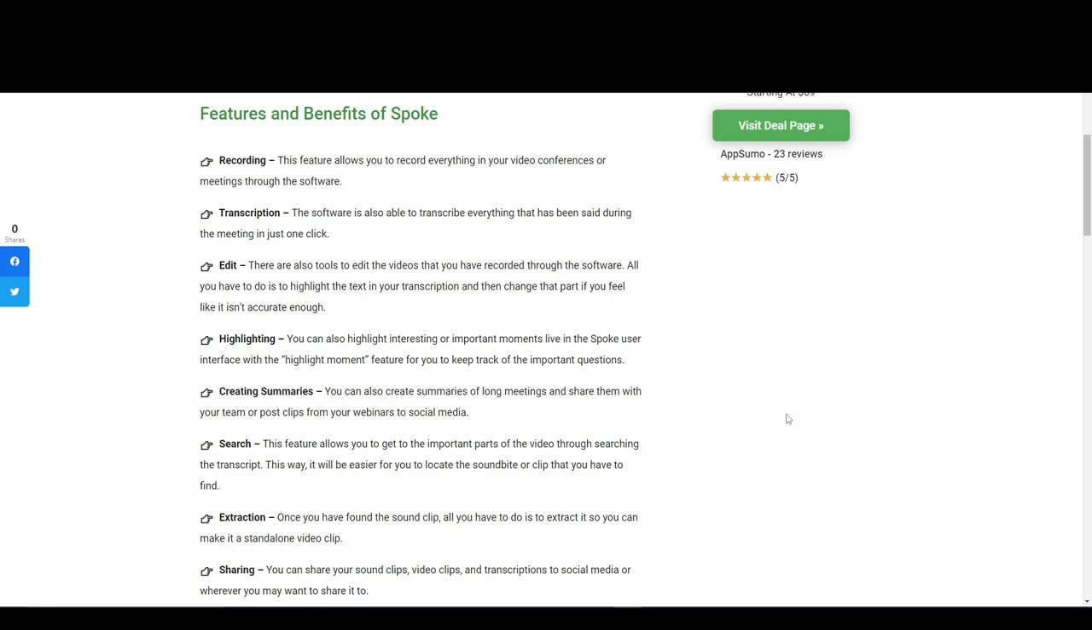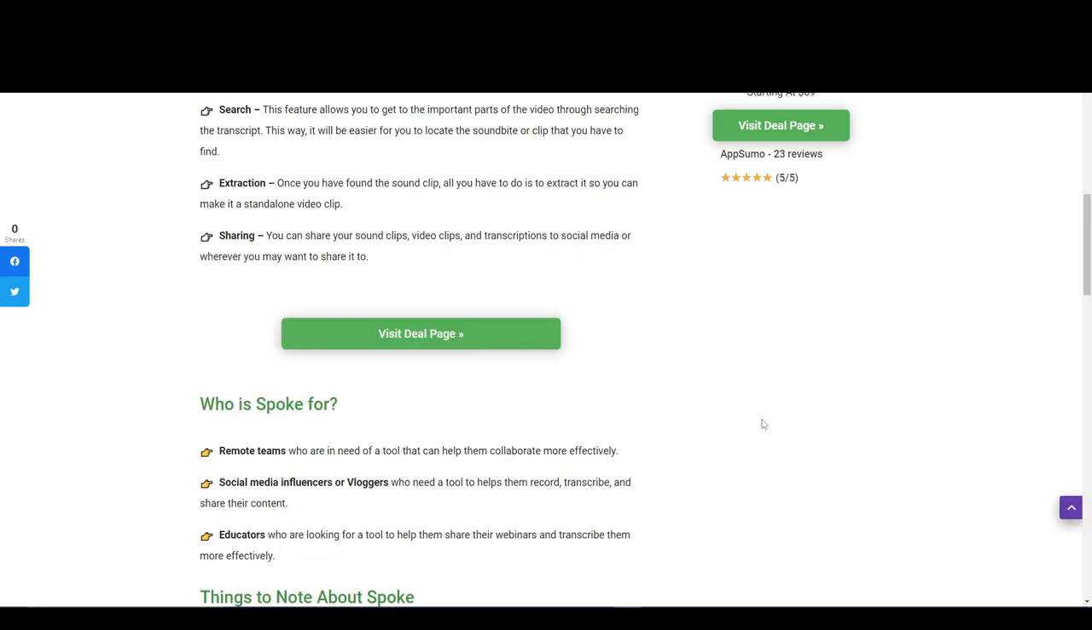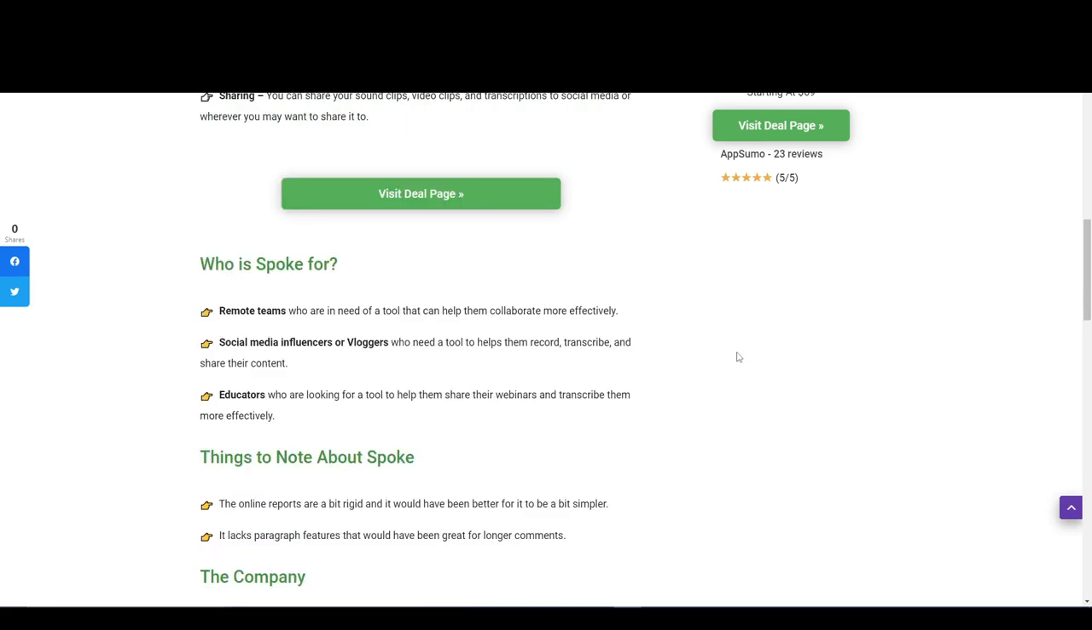This way it will be easier for you to locate the sound bite or clip that you have to find, right? And now we will talk about extractions. Once you have found the sound clip, all you have to do is extract it so you can make it a standalone video clip. And now you can share your sound clips, video clips and transcriptions to social media or wherever you may want to share them.